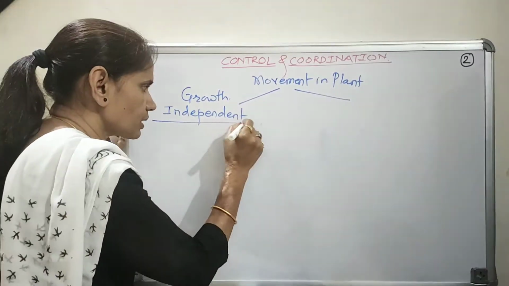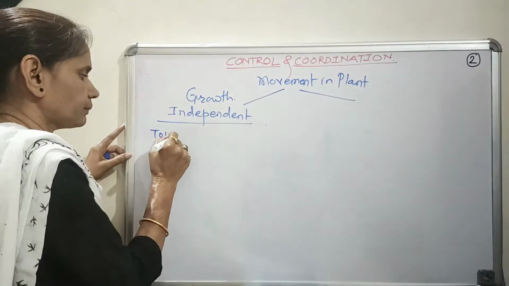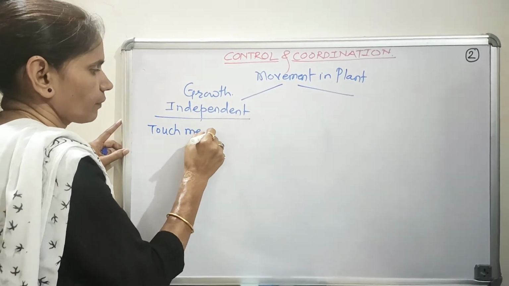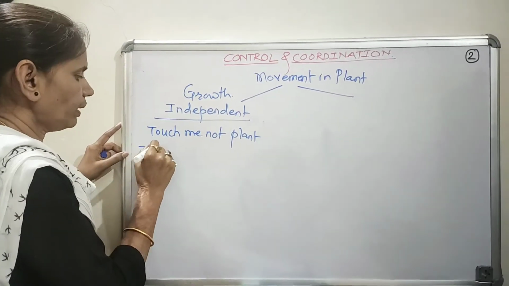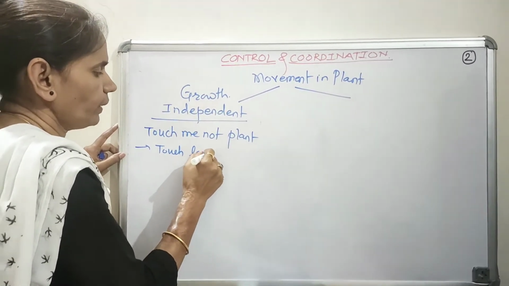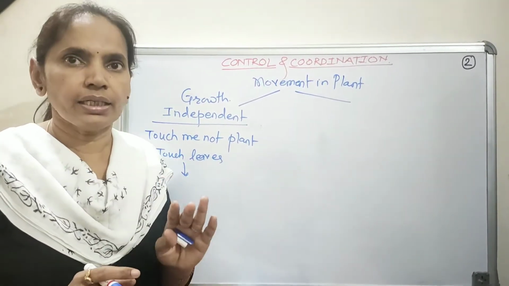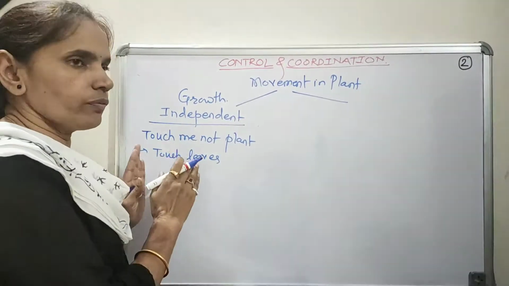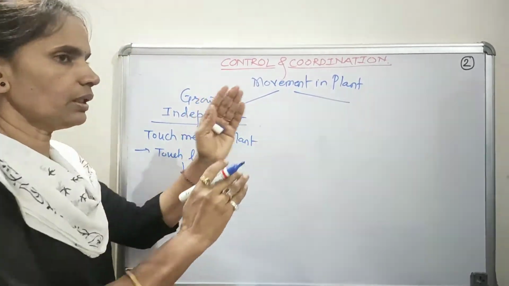Again, here the best example is our touch me not plant. When we touch the leaves, a stimulus is generated, that is, the message that touching has been carried out is conveyed to the other part.